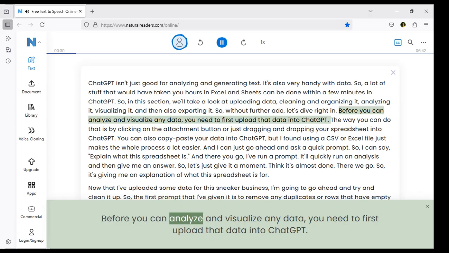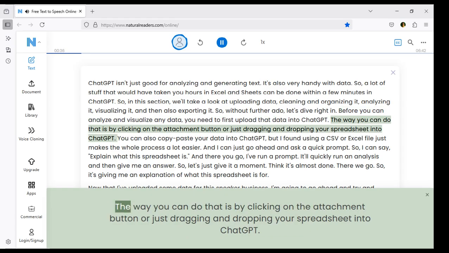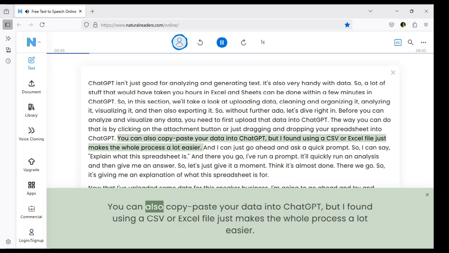Before you can analyze and visualize any data, you need to first upload that data into ChatGPT. The way you can do that is by clicking on the attachment button or just dragging and dropping your spreadsheet into ChatGPT. You can also copy-paste your data into ChatGPT, but I found using a CSV or Excel file just makes the whole process a lot easier.